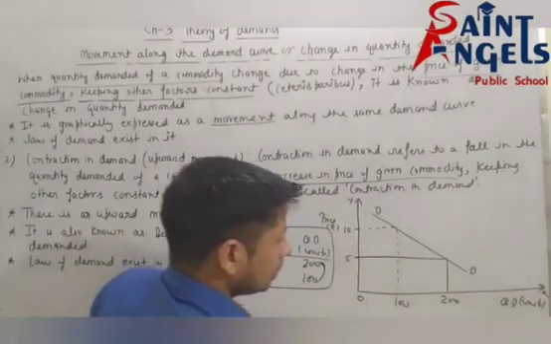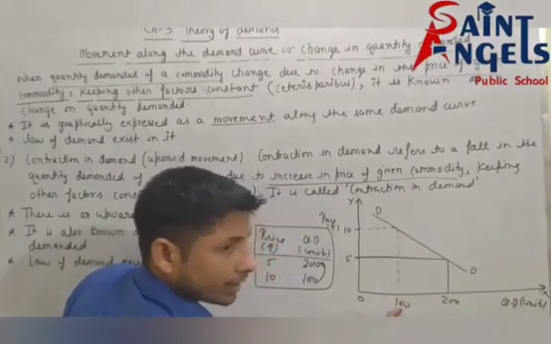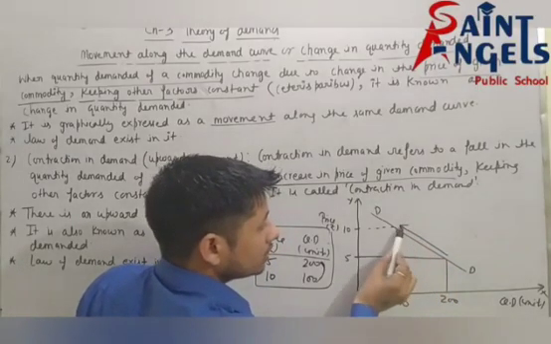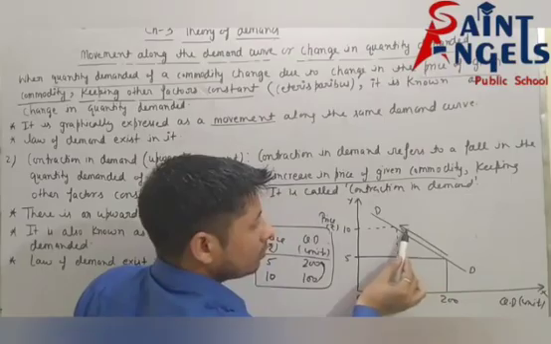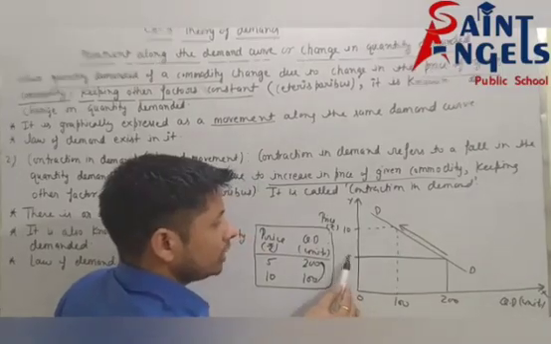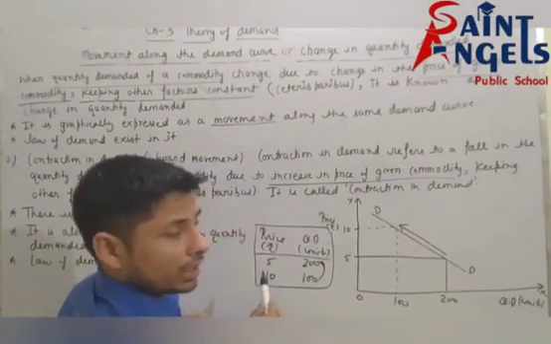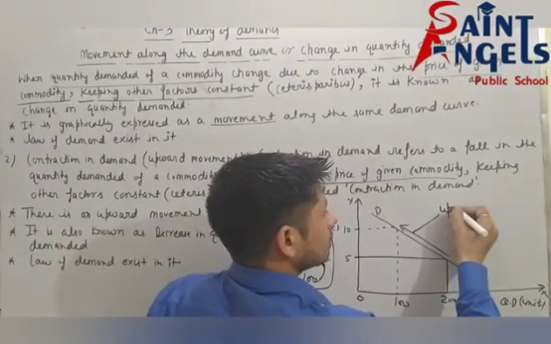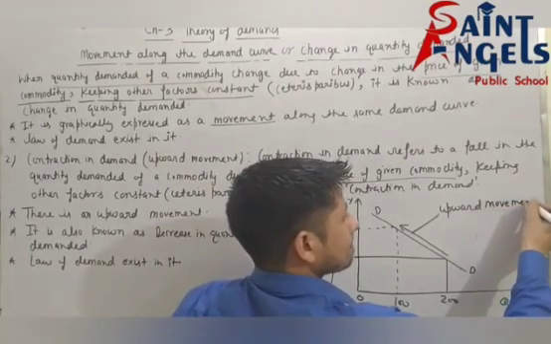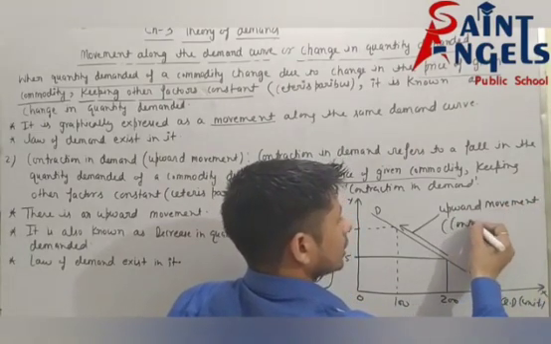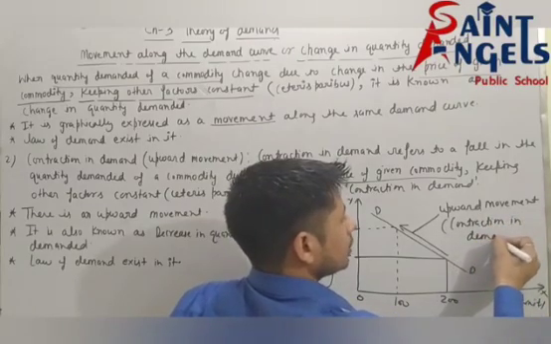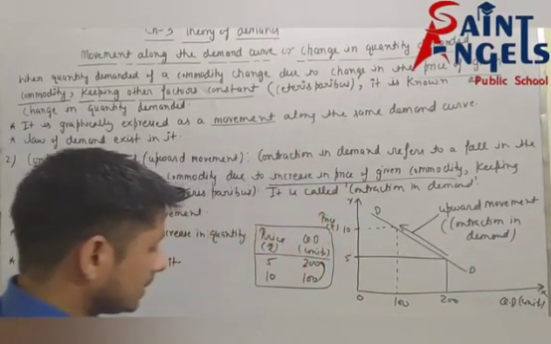Now this is the demand curve. See, quantity demanded decreases from 200 to 100, which means upward movement, because this upward movement shows that quantity demanded decreased from 200 to 100 units due to increase in price from rupee 5 to rupee 10. So this is an upward movement. Or you can write here contraction in demand. I hope this concept is clear.